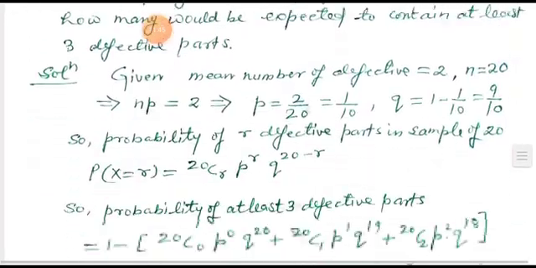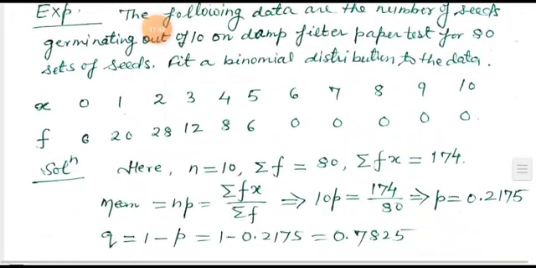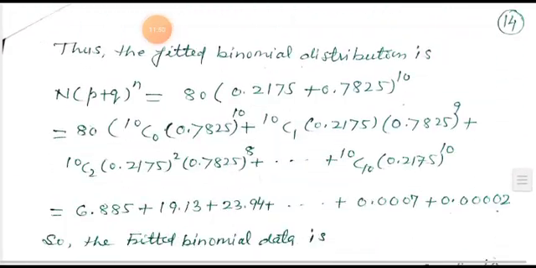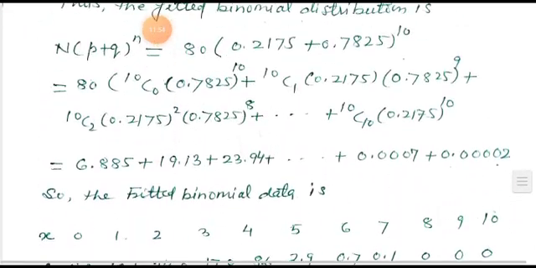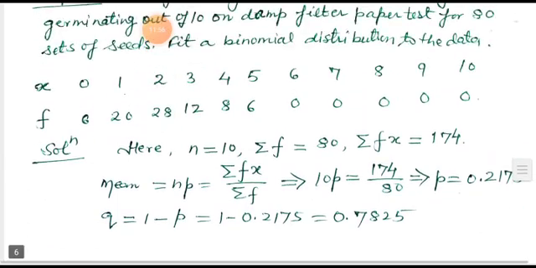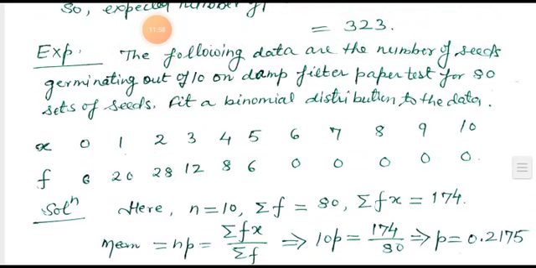Next problem, example number 3, is given here. The following data are the number of seeds germinating out of 10 on the damp filter paper test for 80 sets of seeds.